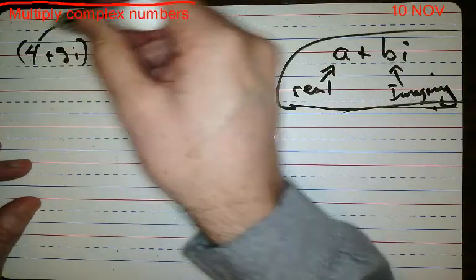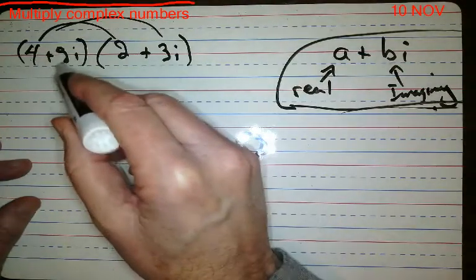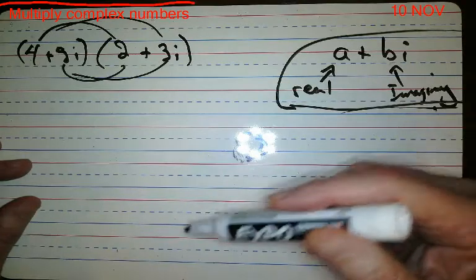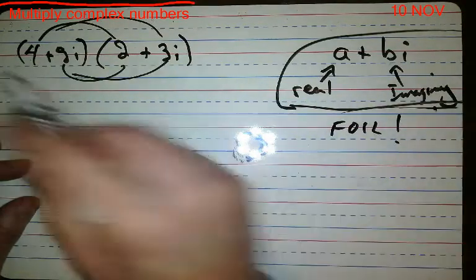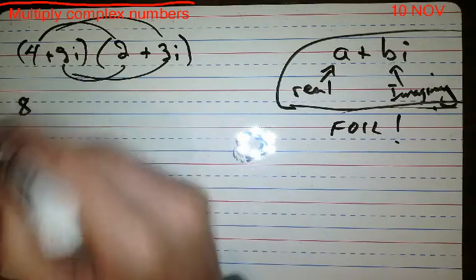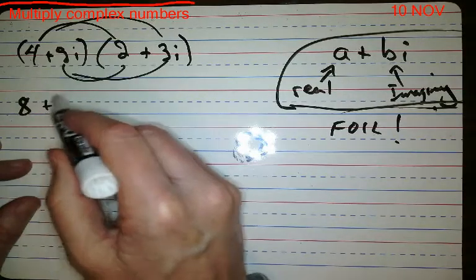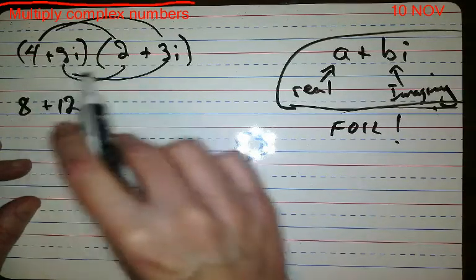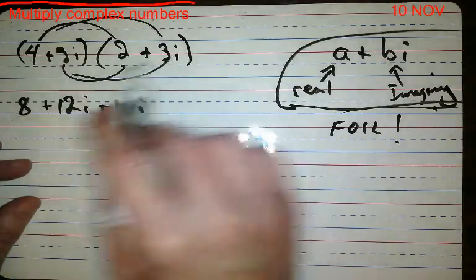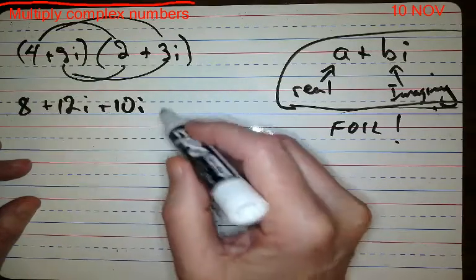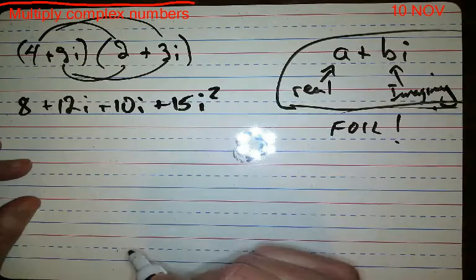You can multiply the real parts times the imaginary parts, no problem, and the imaginary parts times the real parts. So you're going to be using FOIL. First times first, that would be 8. For the outside guys, 4 times 3, that would be 12i. The inside guys, that would be 10i. And then the last guys, that would be 5 times 3, 15. And then i times i is i squared.